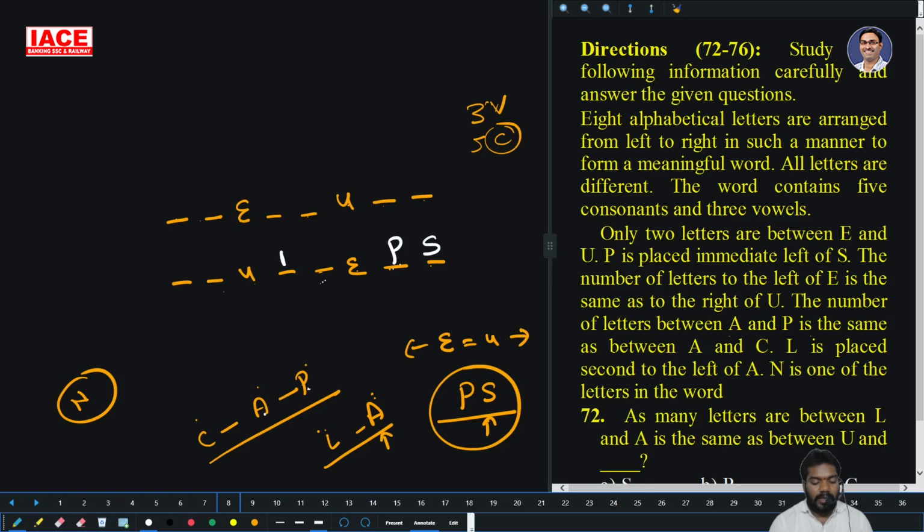Then P and A 2 persons, A and C 2 persons. Then L is second left of A. Then the remaining letter is N. Is this a meaningful word? Yes or no? So P and S is not possible. Then this case is not possible.